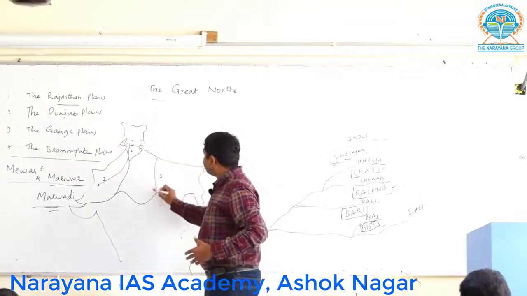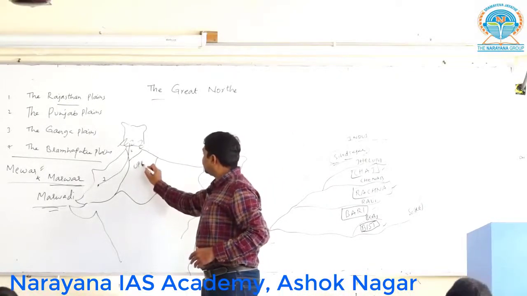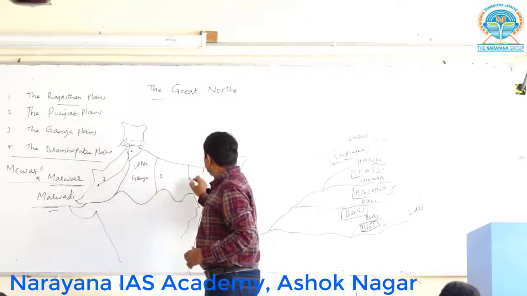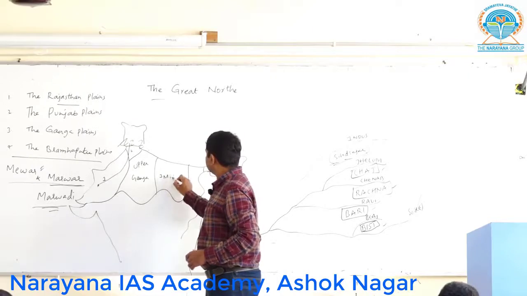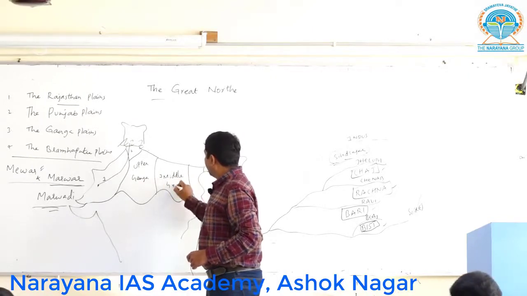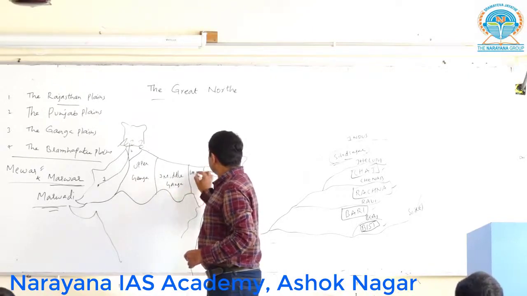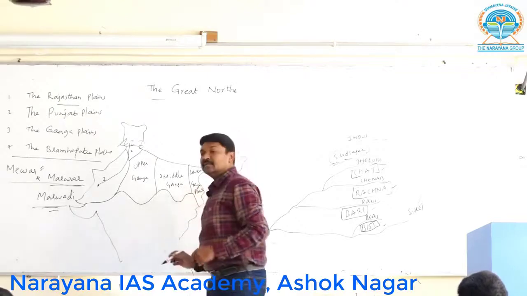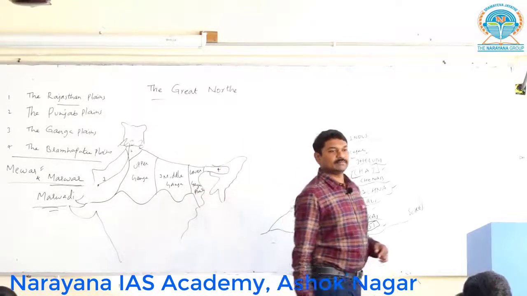One is called the Upper Ganga plains. The second one is called the Middle Ganga plains. The last one is called, what is the last one? It's called the Lower Ganga plains.